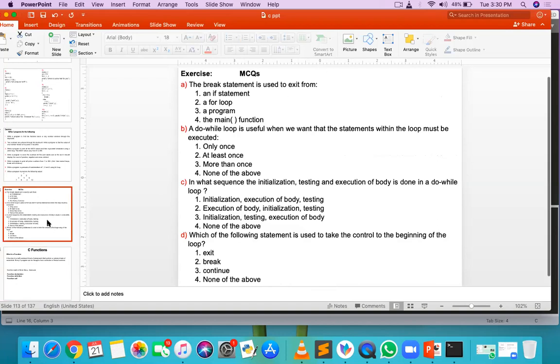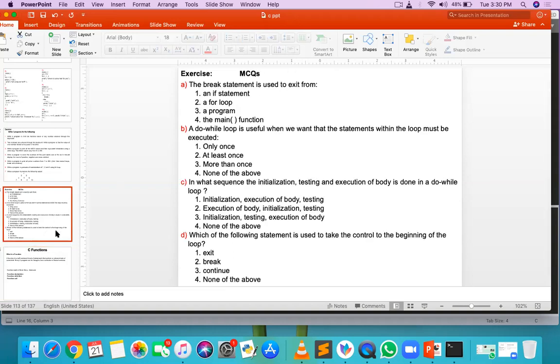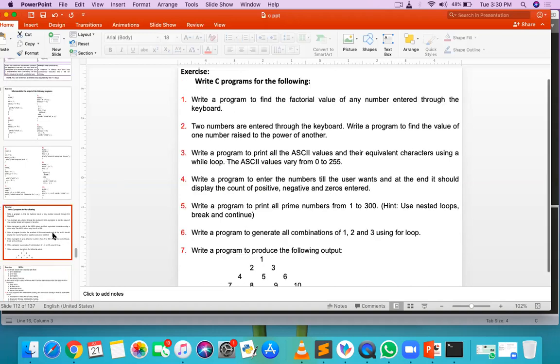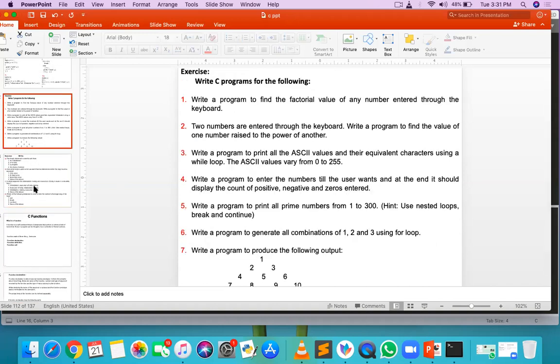Okay, so when the loops are completed, the basics of C language get completed. Actually your C language starts from this topic, C functions. But if you want to be an expert in any other language, up to this point you should know each and everything, because all these statements that you have learned, decision control and loop control, are available in other languages also.